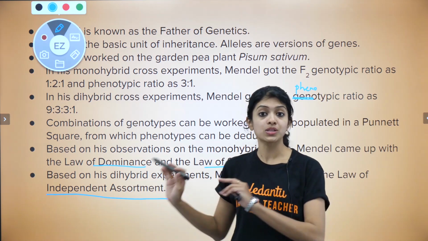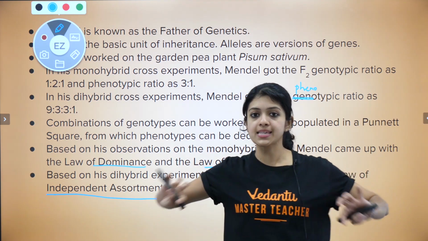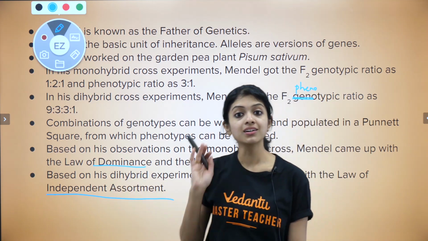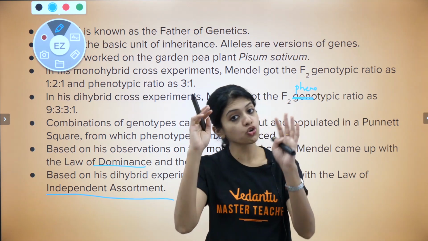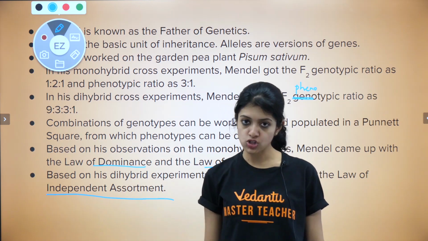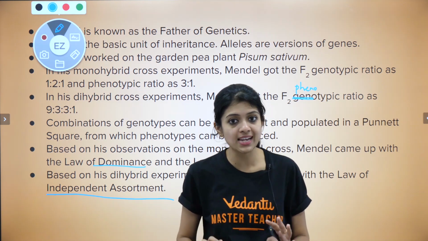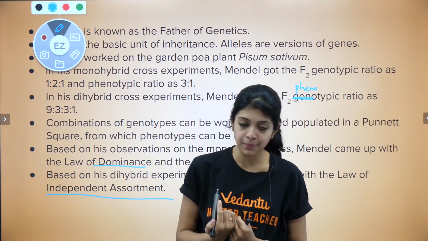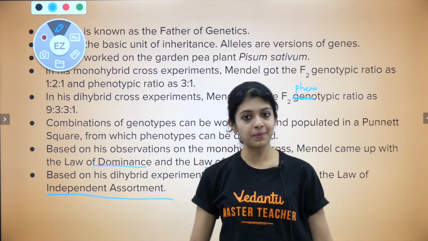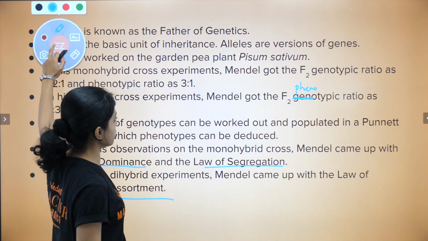If you really understand what segregation means and what independent assortment means, remember that segregation is only separation. These two are based only on the monohybrid cross. This is based on the dihybrid cross. Keep that in mind in your exam hall, in case you're asked to state the law of independent assortment. Remember first that it is based on the dihybrid cross. And if you feel stuck, work out Mendel's dihybrid cross somewhere and see what you observe from that. Link it with the name of the law and you will be able to explain the theory well enough. Okay? So that is just a small tip that I wanted to give you.